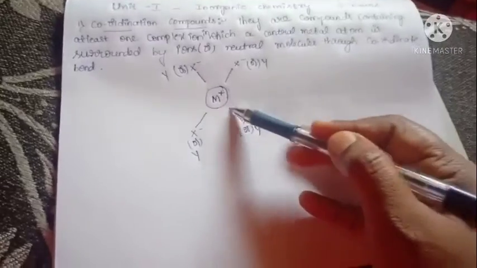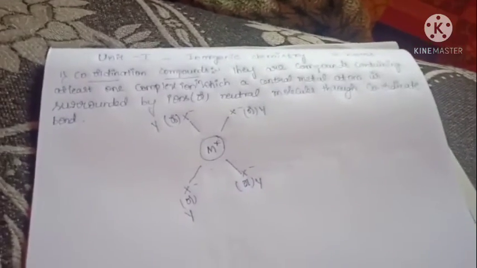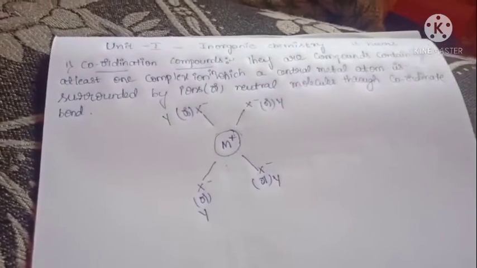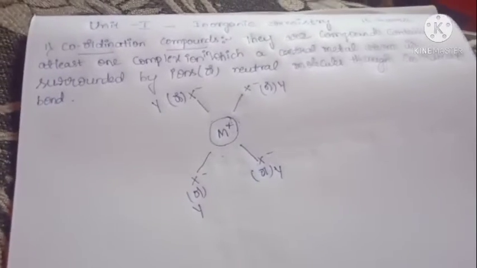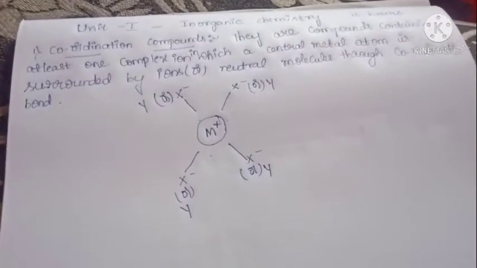The bond between the central metal atom and the ions, the anionic species, meaning anions or neutral species, is called a coordinate bond.